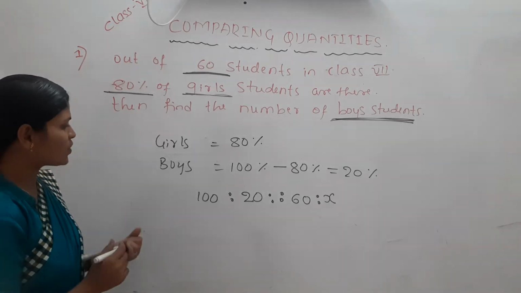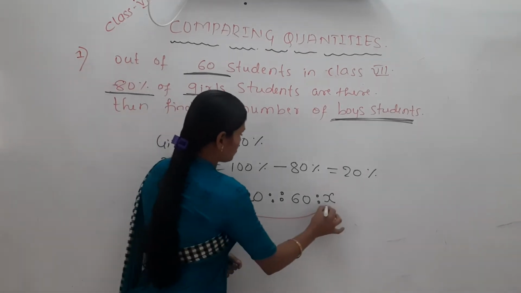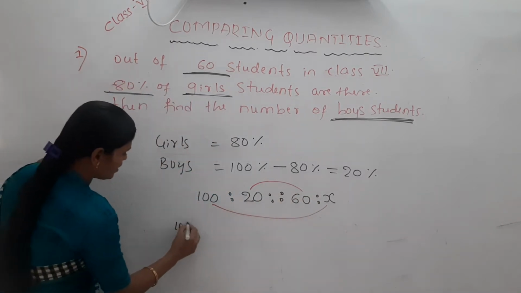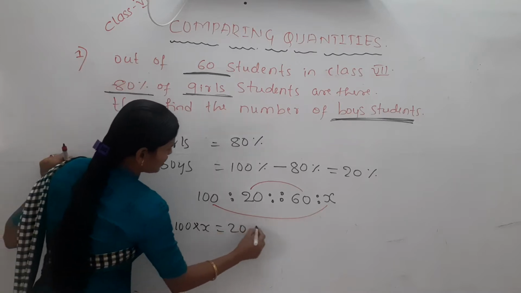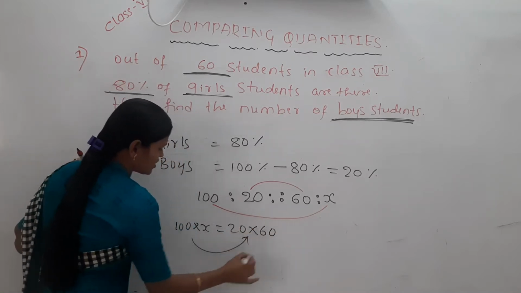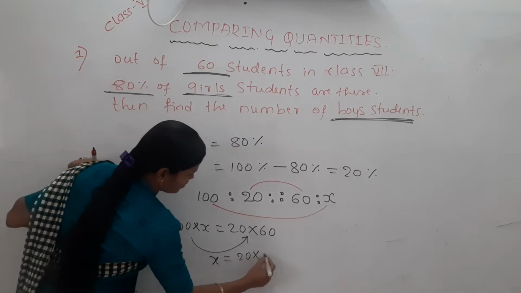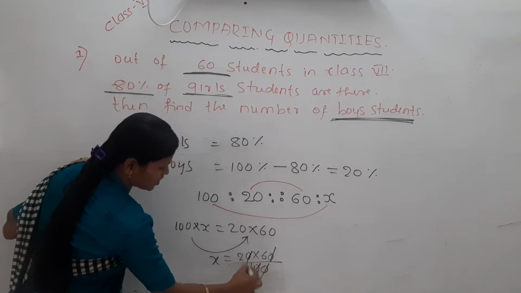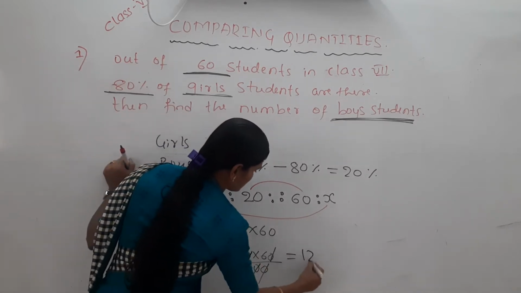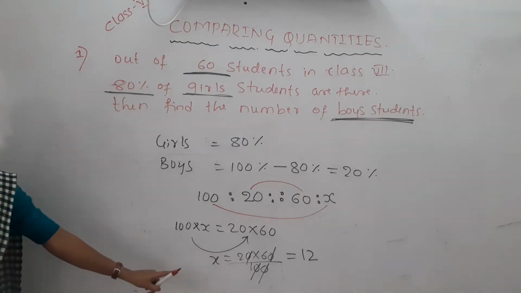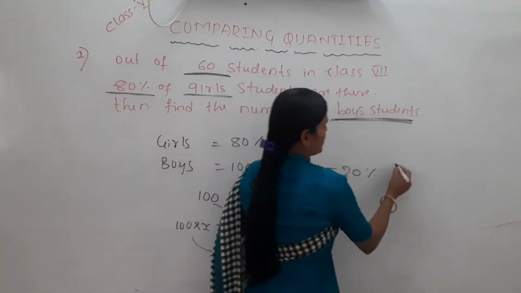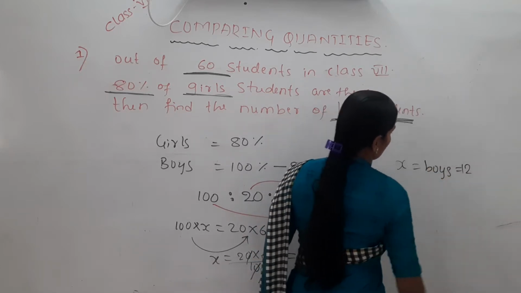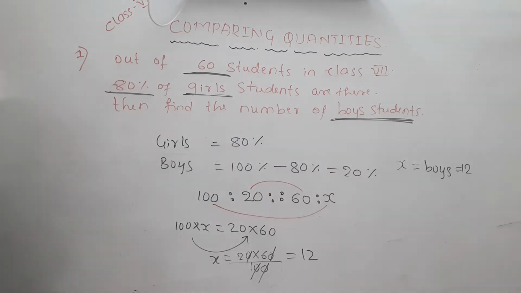So you know, in a proportion, the product of extreme terms is equal to the product of middle terms. So to find it, 100 into x is equal to 20 into 60. If 100 comes this side, it divides. So 20 into 60 divided by 100, 0 gets cancelled, then 0 gets cancelled. 2 sixes are how much? 12. So how many boys are there here? There are 12 boys in that class 7.